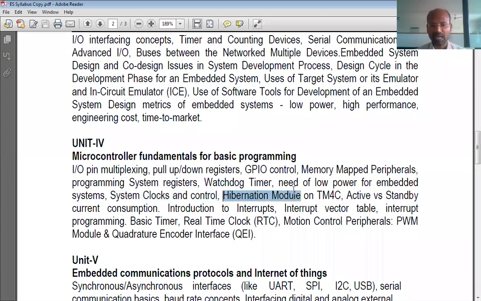Next, hibernation modules. Hibernation modules means when the microcontroller doesn't have much to do, then it goes into hibernation, something like a sleep state, where it usually utilizes minimum power. That is what hibernation is. Next, other things like the interrupt vector table, and these things you already know.